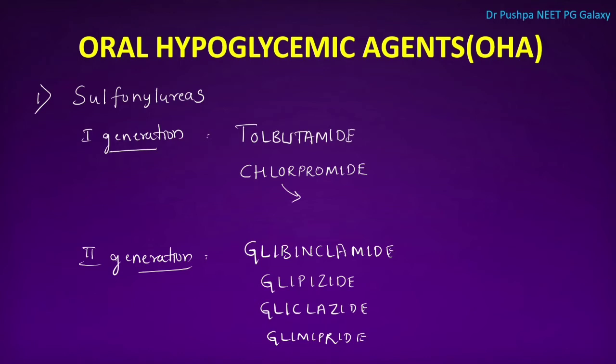These are the examples for second generation sulfonylureas. Glibenclamide is safe in pregnancy, and gliclazide has antiplatelet action and antioxidant action. What are the side effects of this sulfonylureas? It can cause hypoglycemia and it can cause weight gain.